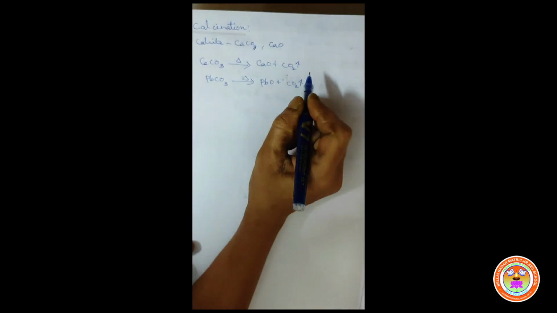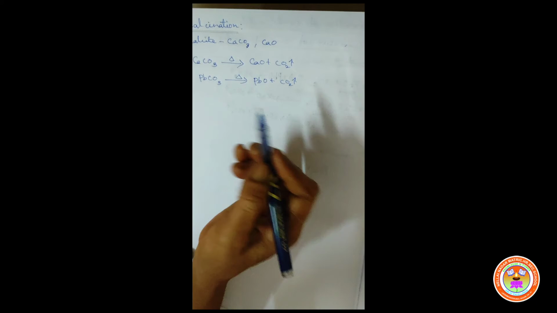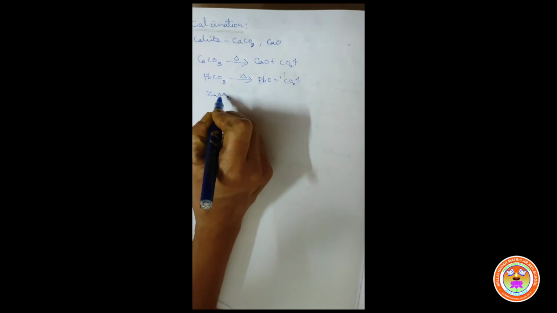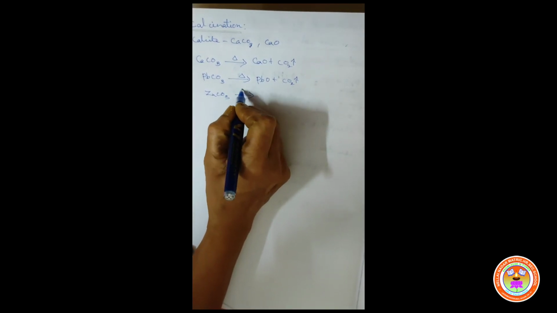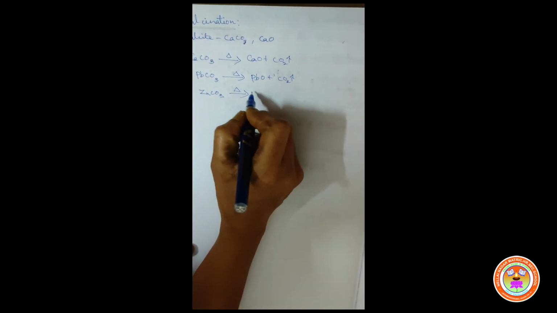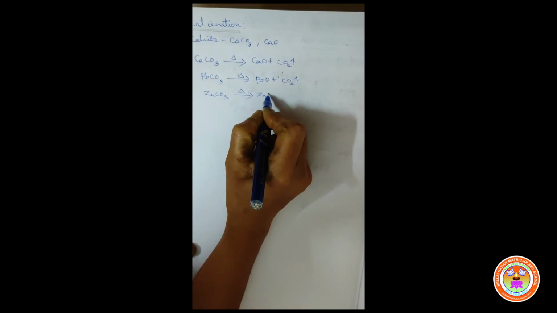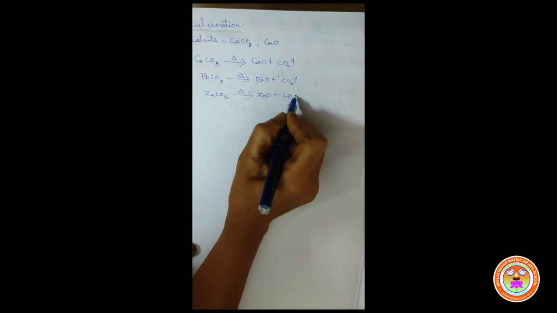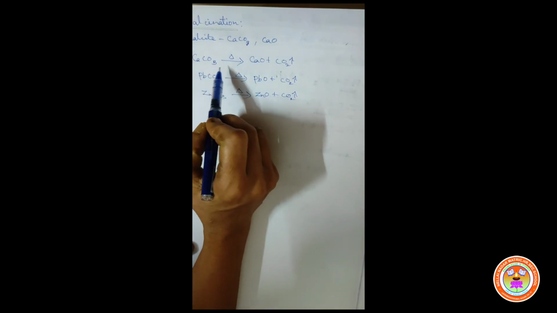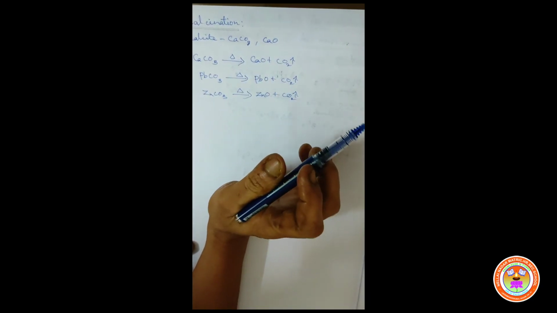Similarly, calamine. Calamine is the carbonate ore of zinc, ZnCO3, isn't it? When it is heated, it will be converted into its oxide, zinc oxide, with an expulsion of CO2 gas. Now we can balance the equation. Children, here all the three equations are self-balanced equations.